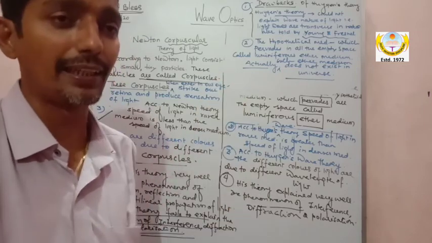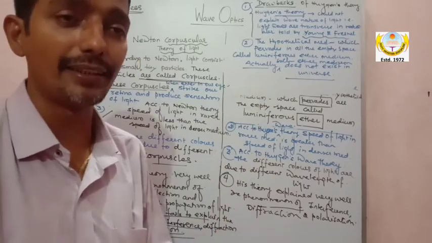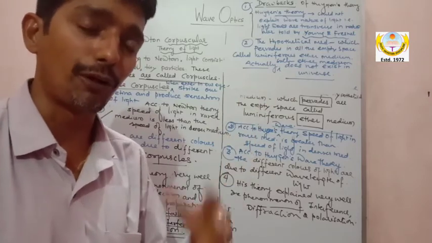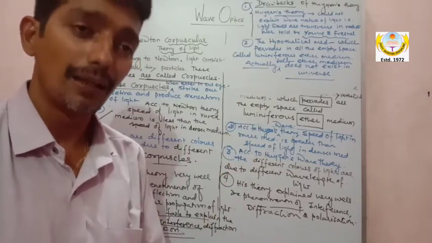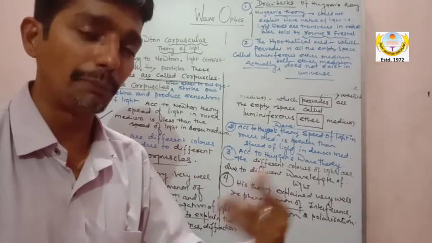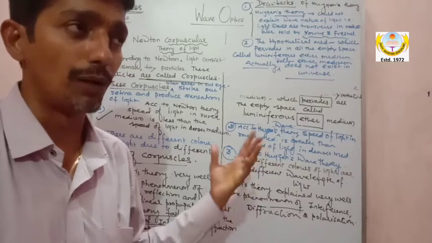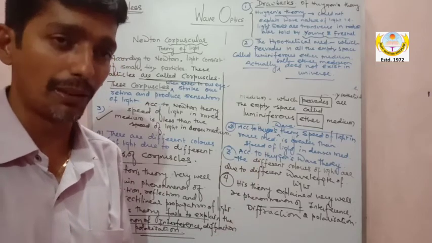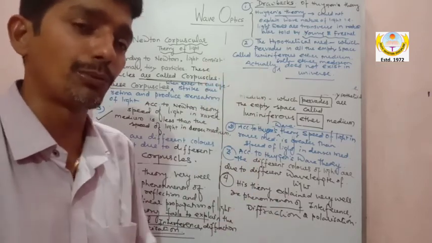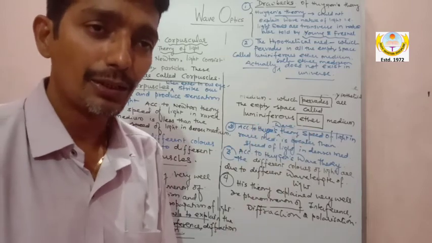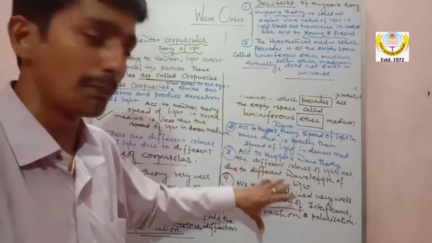No doubt he has taken the help of many more scientists: Fresnel, Fraunhofer, Young, Malus, Brewster. Many people worked behind all this. No issues about it, but the main base was the Huygens wave theory. So only the Huygens wave theory has no problem.